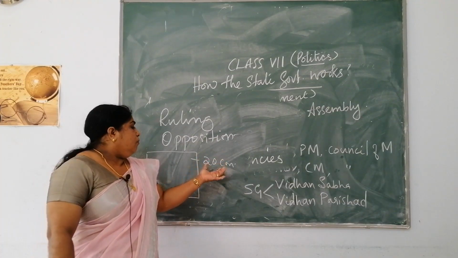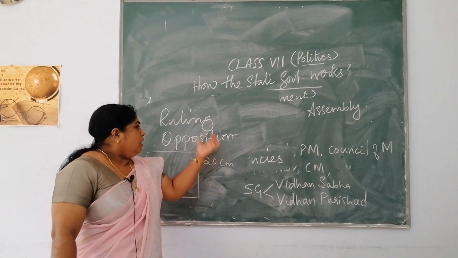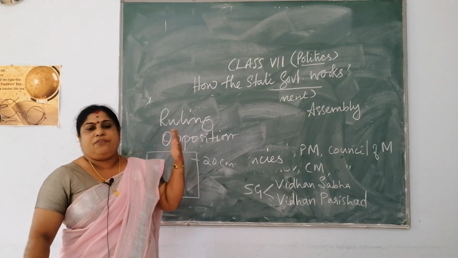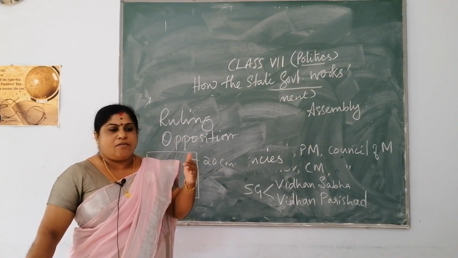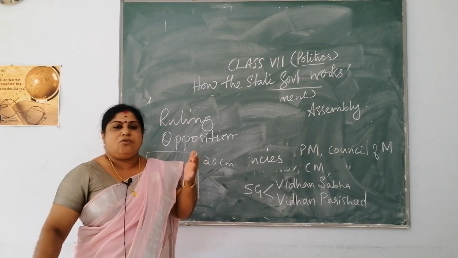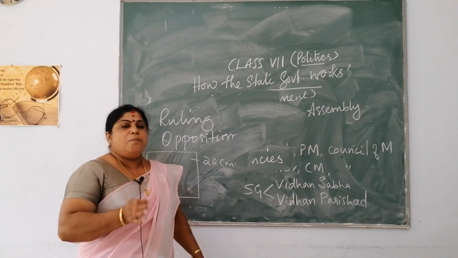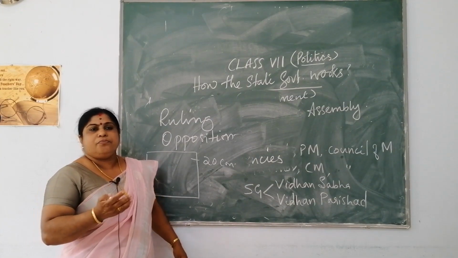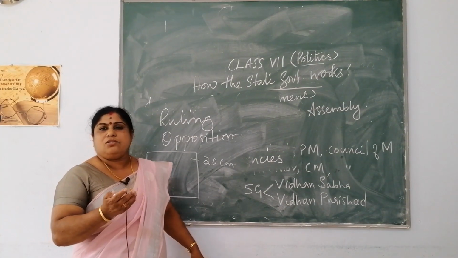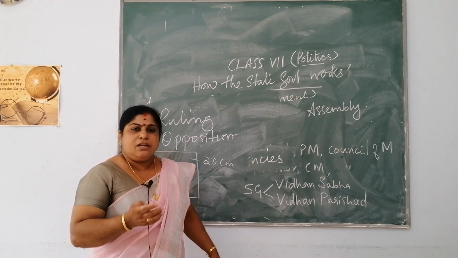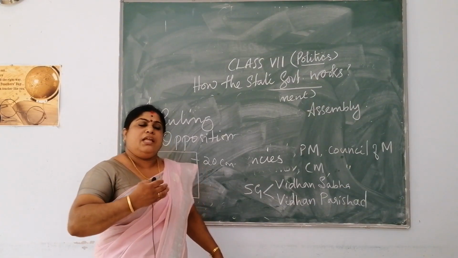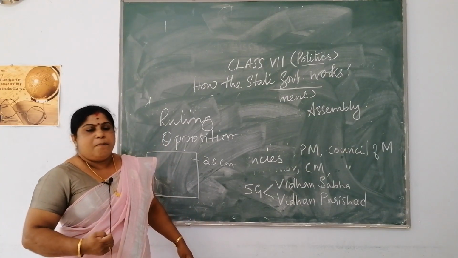I told you majority support will be won by any party. So, you know different political parties. You have come across them reading newspapers and all. You are familiar with different types of political parties. Which are the different political parties you know? Major political parties you know are Congress, BJP, the Communist Party. Related to that, there are various political parties.